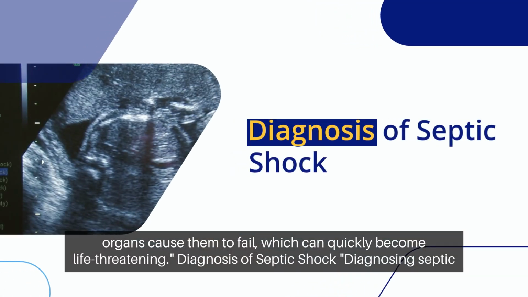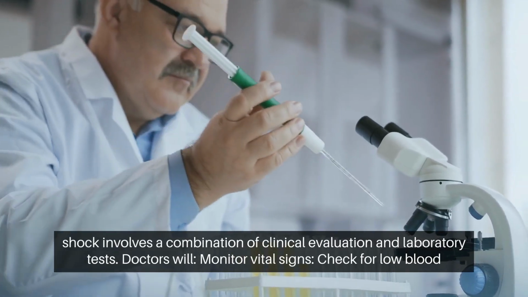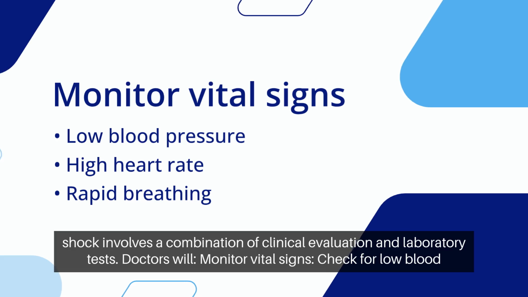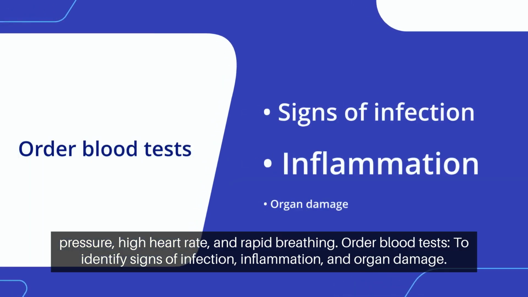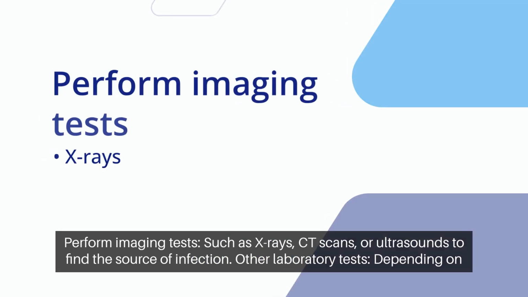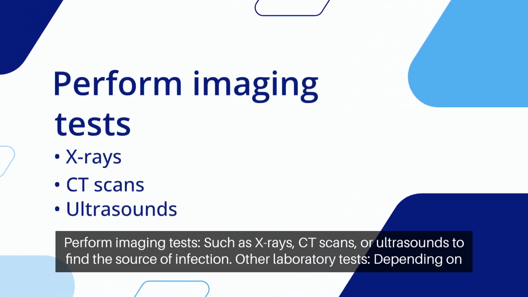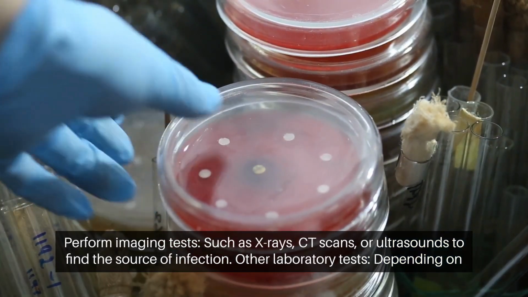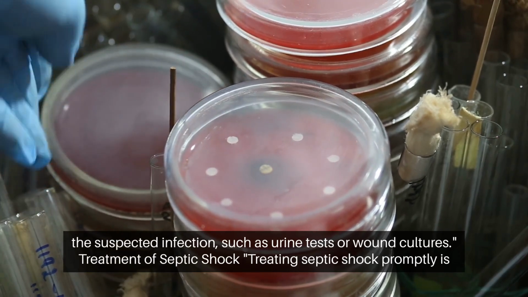Diagnosis of septic shock. Diagnosing septic shock involves a combination of clinical evaluation and laboratory tests. Doctors will monitor vital signs, check for low blood pressure, high heart rate, and rapid breathing. Order blood tests to identify signs of infection, inflammation, and organ damage. Perform imaging tests, such as X-rays, CT scans, or ultrasounds to find the source of infection. Other laboratory tests depend on the suspected infection, such as urine tests or wound cultures.